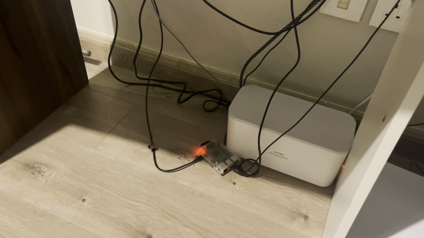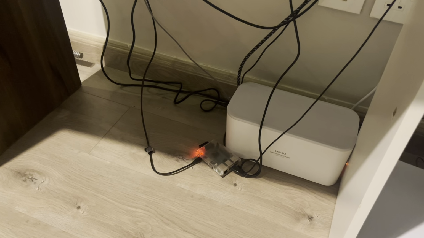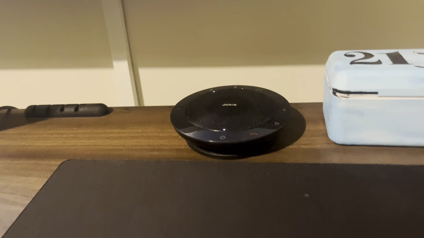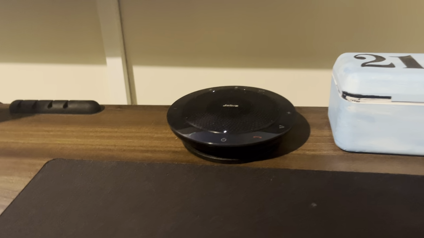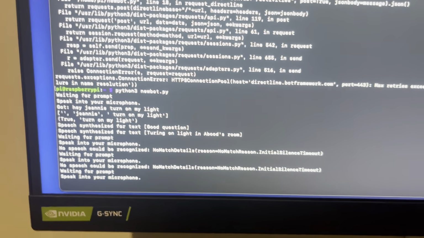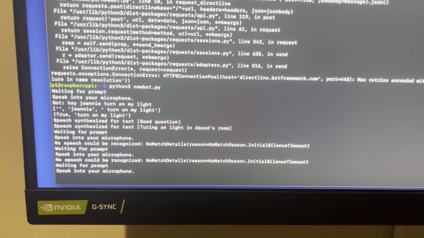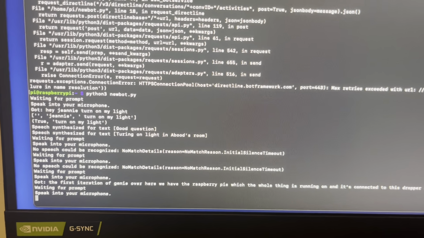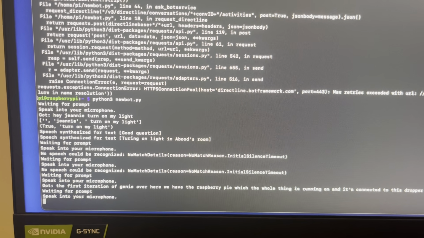So this is the first iteration of Genie. Over here we have the Raspberry Pi, which the whole thing is running on, and it's connected to this Jabra speaker on the desk over here. And as we can see in this first iteration, Genie is currently constantly transcribing what is being said and awaits for the trigger phrase. So this isn't the most efficient way of doing things, but this is the way that things are working currently until the later patch updates that we're going to run.